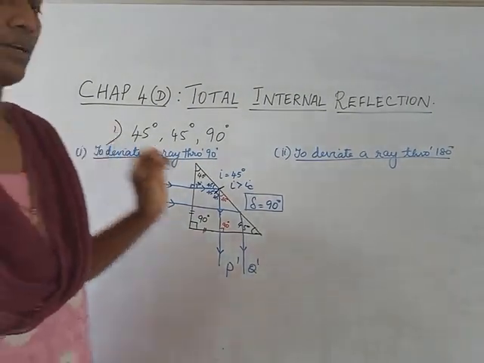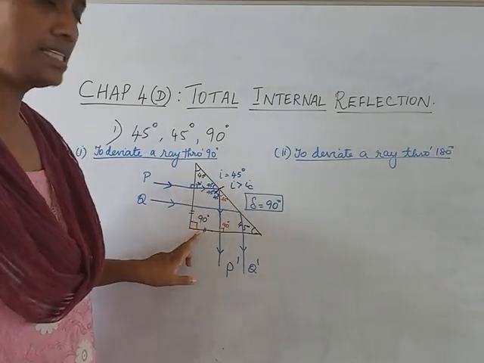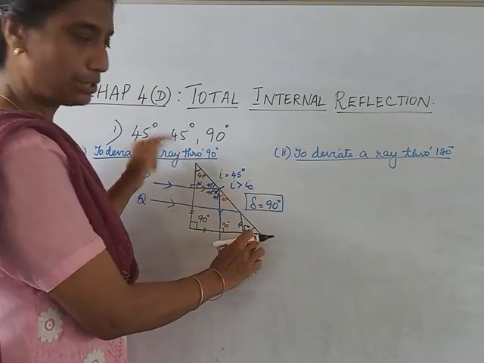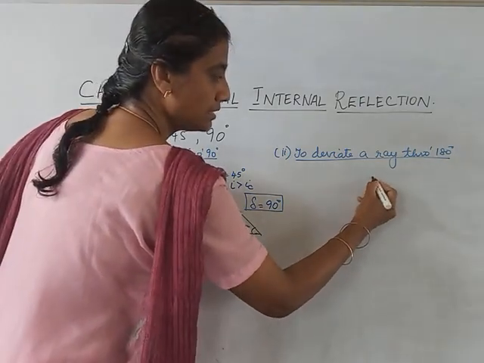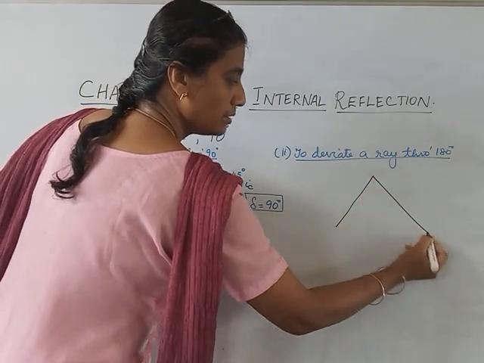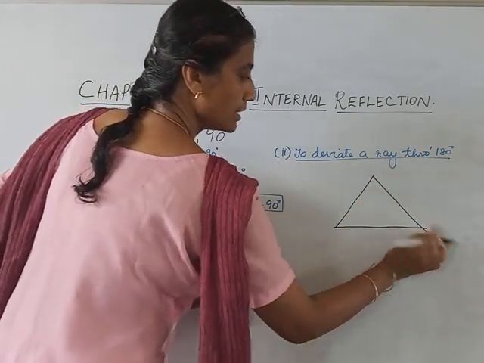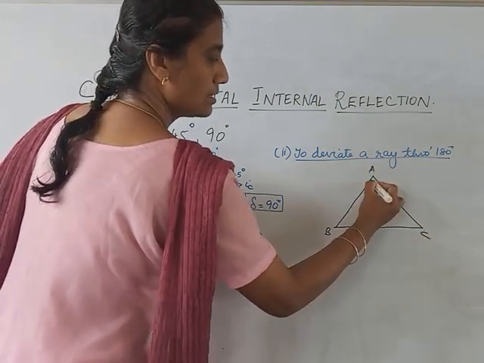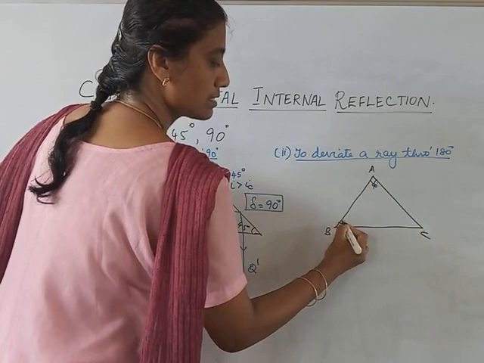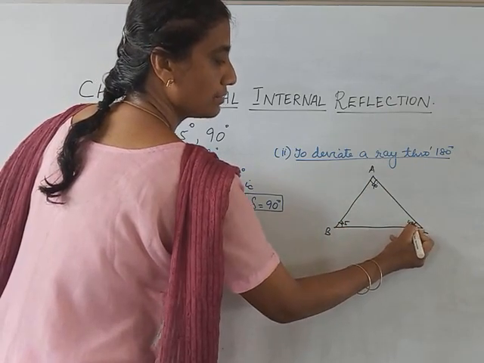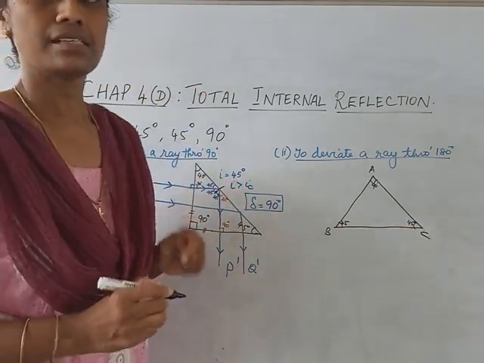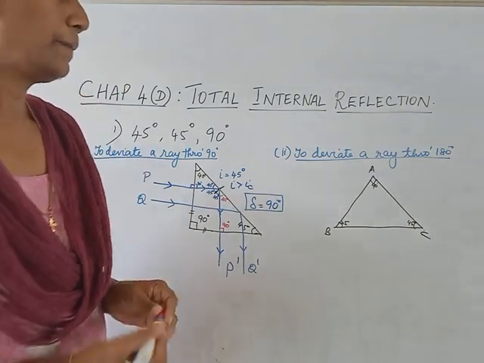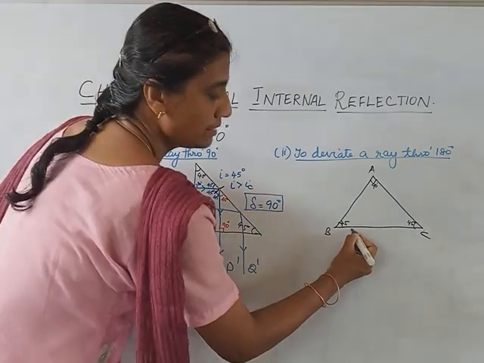Now, one main difference is, in the earlier case, the hypotenuse, you kept it here. If you have to deviate it through 180, you keep this prism like this. A, B and C. So this is 90, this is 45 and this is 45. Is it clear, children? That's the first thing you should know. And then we are going to take incident ray from here.